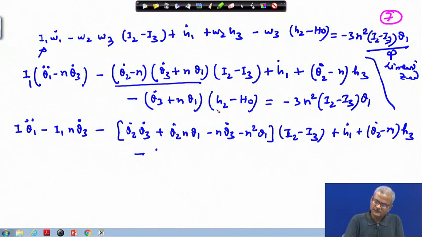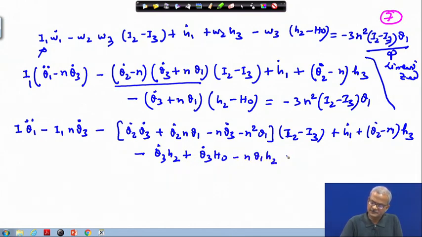Okay. Here also we can break, and if we break it, this will be theta dot 3 times H2 plus theta dot 3 times H0 minus n times theta 1 H2, and this makes it minus n times theta 1 H0, and this minus minus that gets a plus sign.